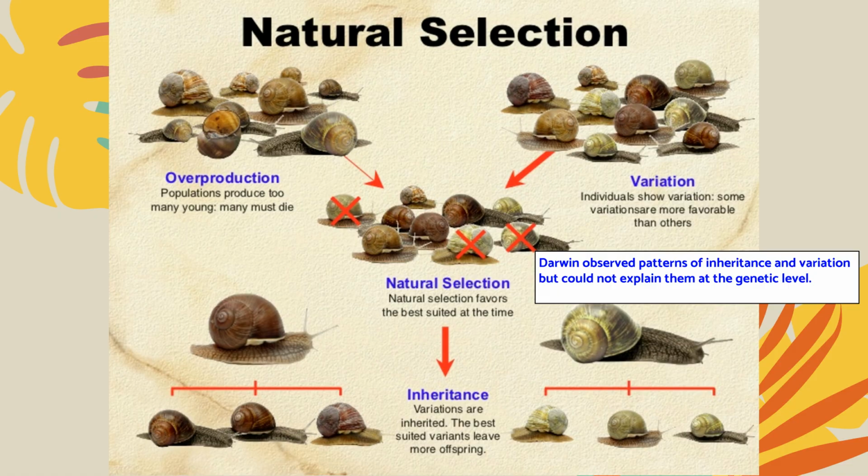This diagram breaks natural selection into its main parts. First is overproduction. Organisms produce more offspring than can survive. Second is variation. Individuals differ in traits, and some variations are more favorable. Third is inheritance. These traits can be passed on to offspring. Natural selection favors individuals with helpful traits, allowing them to leave more offspring. Over time, this causes populations to change. Darwin observed patterns of inheritance and variation, but could not explain them at the genetic level.